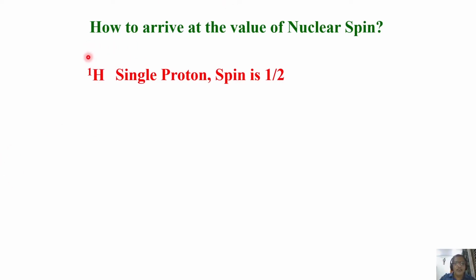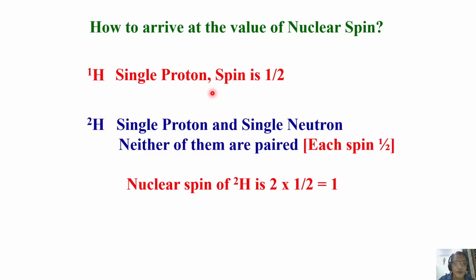So if you look at the hydrogen atom, it has a single proton in the nucleus. What is the spin of proton I said? It is half. So no question of any discussion on that. It is only one proton, and it is established experimentally that its spin is half. Now let us take deuterium. It has a single proton and a single neutron. There is no pairing. They are unpaired, each of them single, and each has spin half.